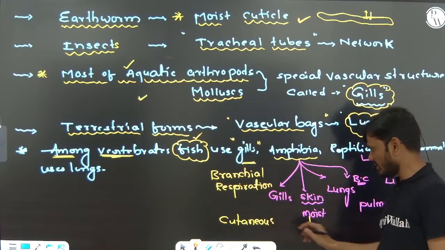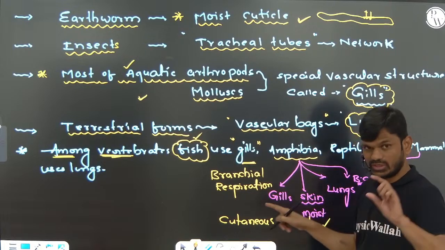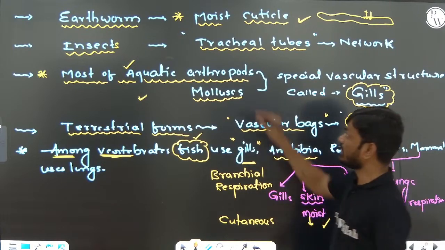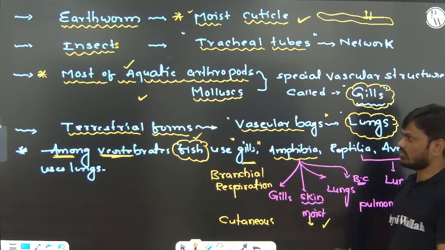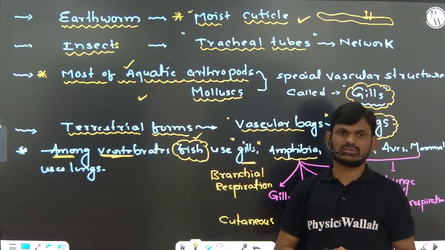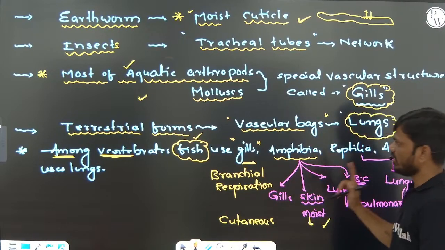Cutaneous respiration takes place in amphibia, mostly during hibernation and estivation, and in earthworm. Okay, so very, very important. These are examples of respiratory organs.